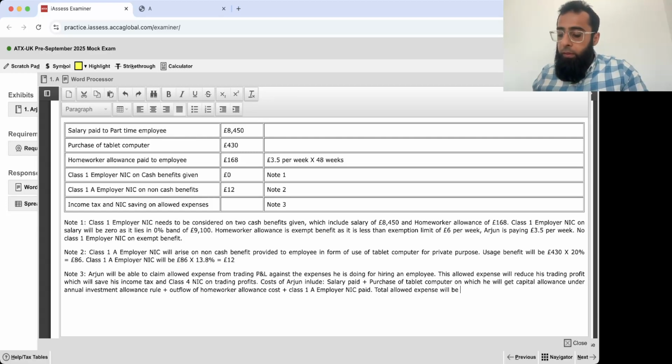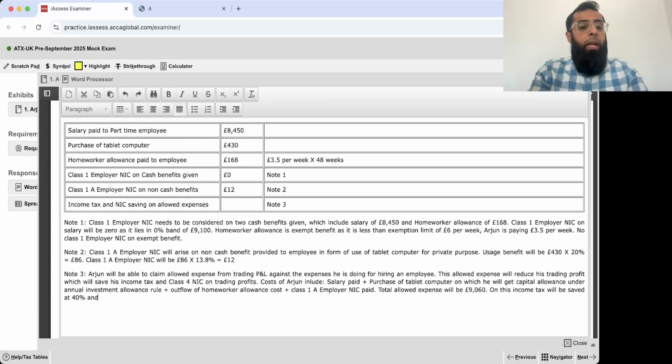8450, 430, 168 and 12. So that's 9060 pounds. On this, income tax will be saved at 40% and class 4 NIC will be saved at 2%, considering existing trading profits of how much?